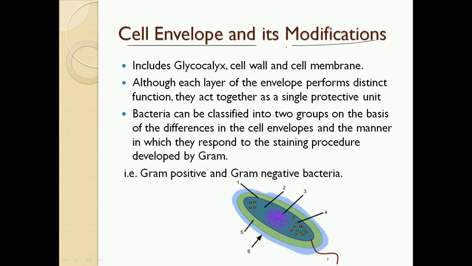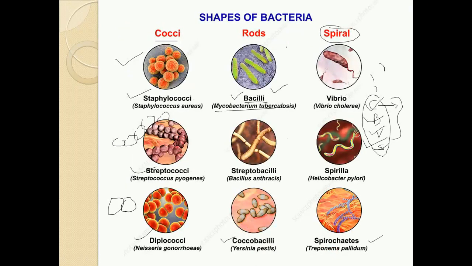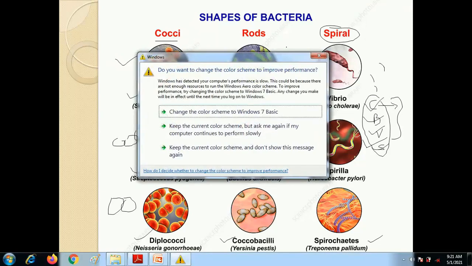Then we'll move inside, nucleoid and all other parts present in the cytoplasm of the bacteria. So up to this are the basic details of the prokaryotic cell. Up to this we have discussed the general characteristics, and in the next video we'll start each and every part of this prokaryotic cell.